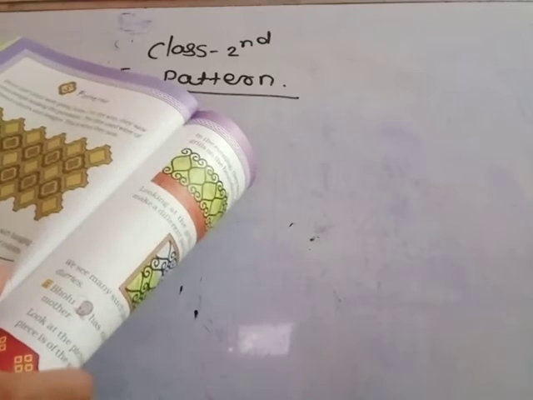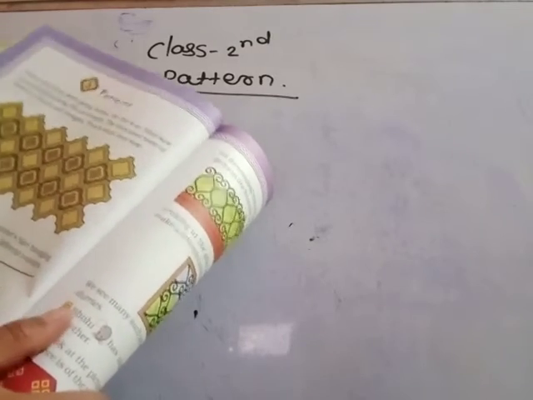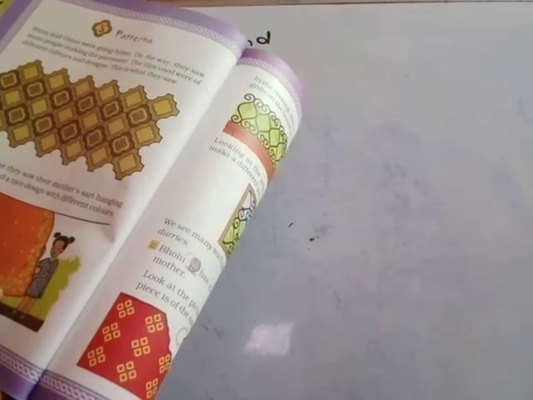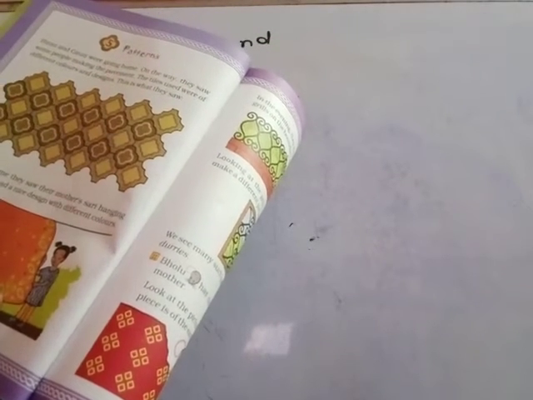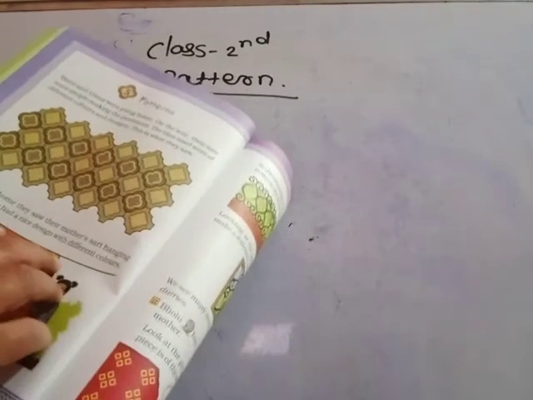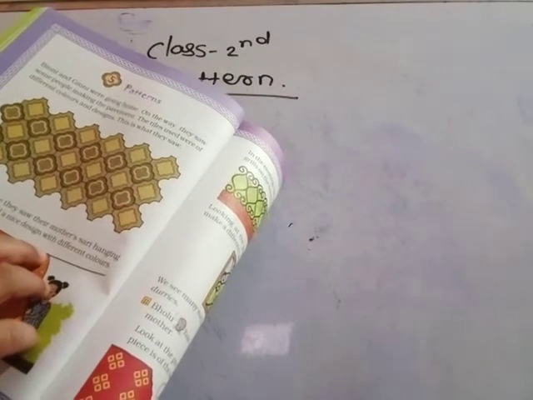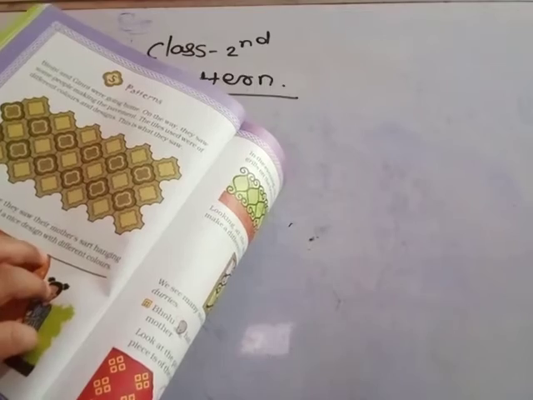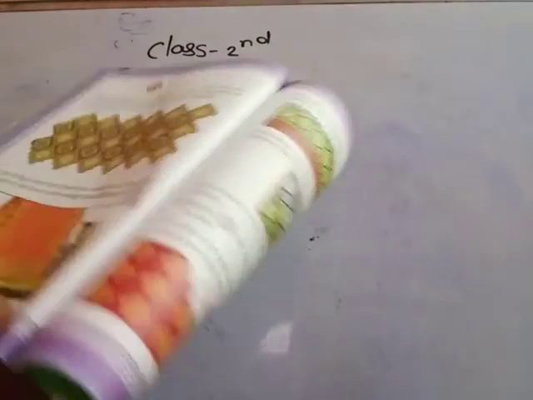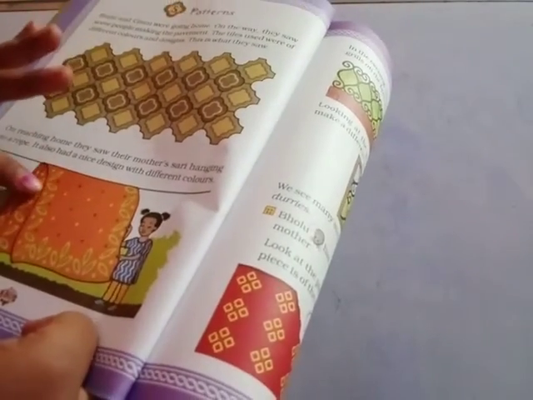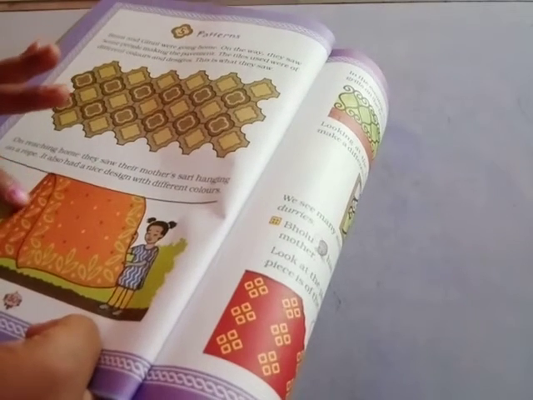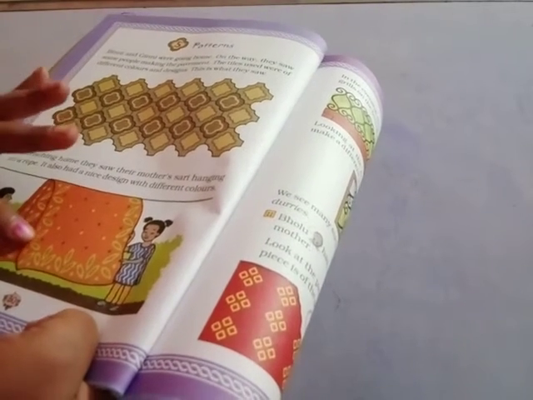On reaching home they saw their mother's sari. See this sari hanging on a rope. It also had a nice design with different colors, but the same designs. Here one dot, again here one. Dot, two leaves, here also dot, two leaves, dot, two leaves, dot. All these are the same type of pattern.